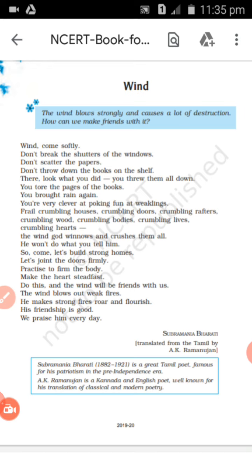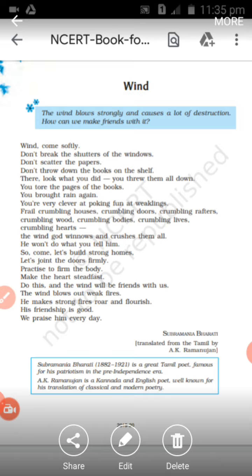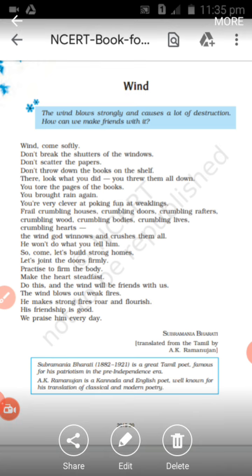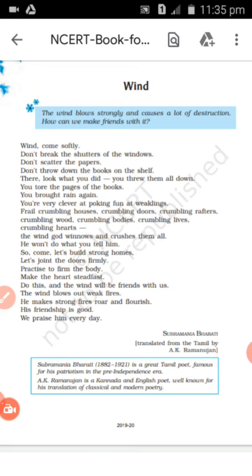So here you, and then later on towards the end of the poem he says he makes strong fires roar and flourish, his friendship is good. So the pronouns used here, you, he, are pronouns which are actually used to refer to human beings, isn't it? But here the wind, which is something inanimate or non-living, is referred to as having some human qualities. So personification is a reference to a non-living thing as a living thing.